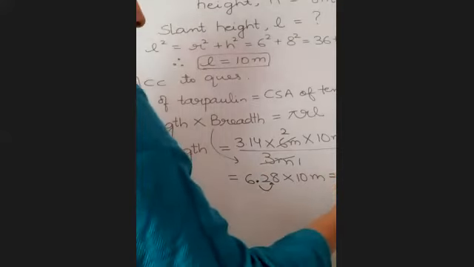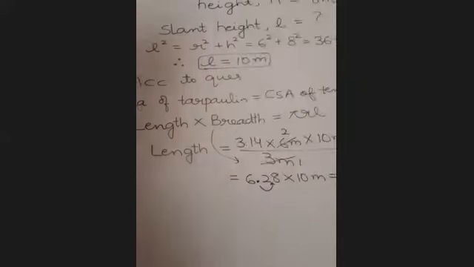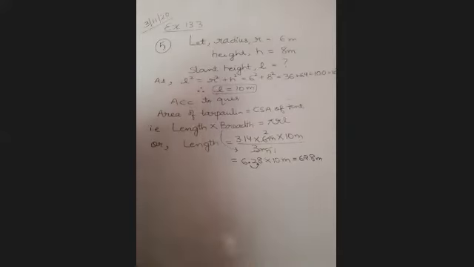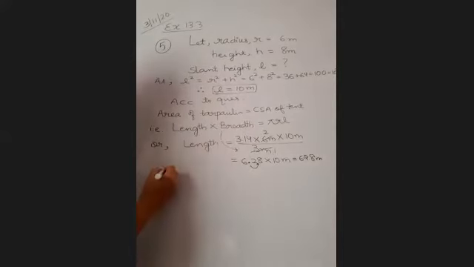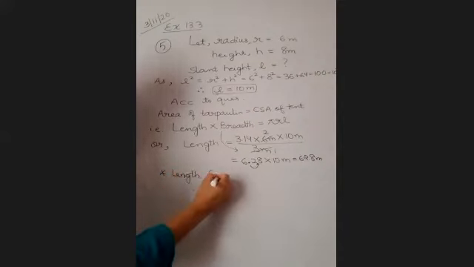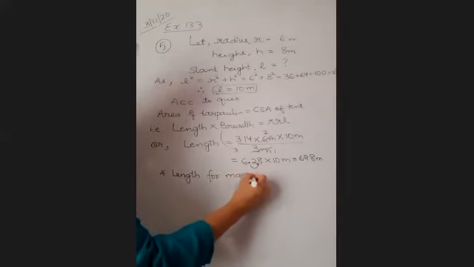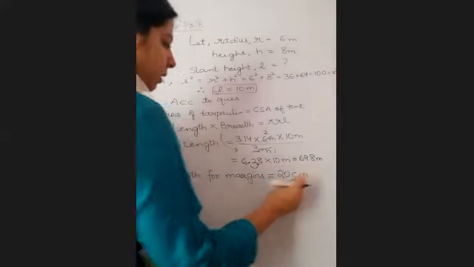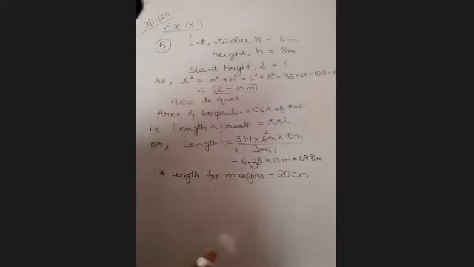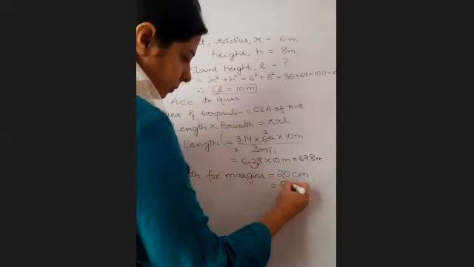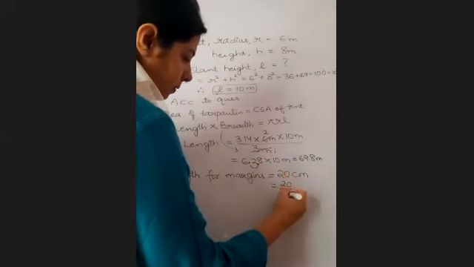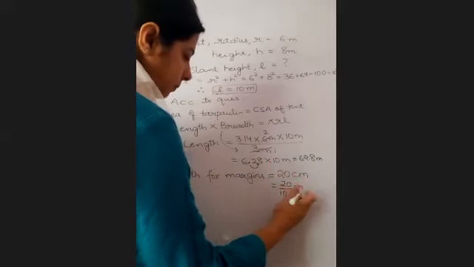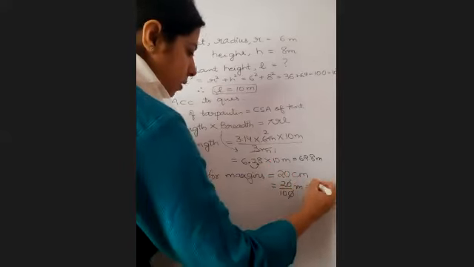But beta, we need to add 20 centimeter to it. So you will write length for margins is equal to 20 centimeter. Now how to change centimeter to meter? 20 divided by 100 will become 0.2 meter.